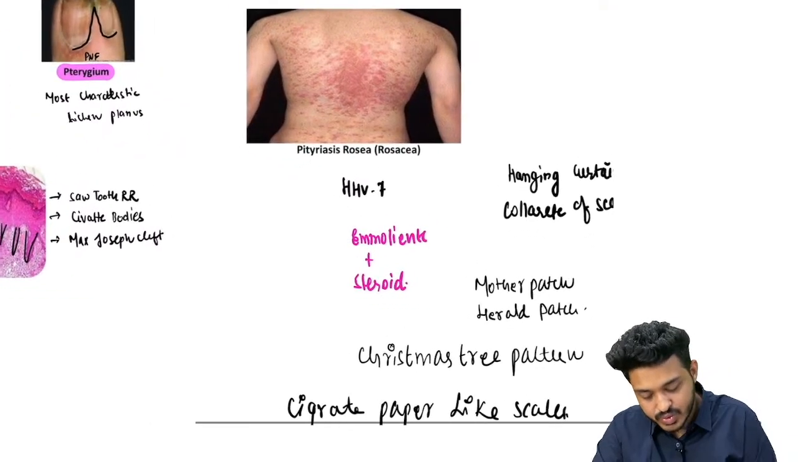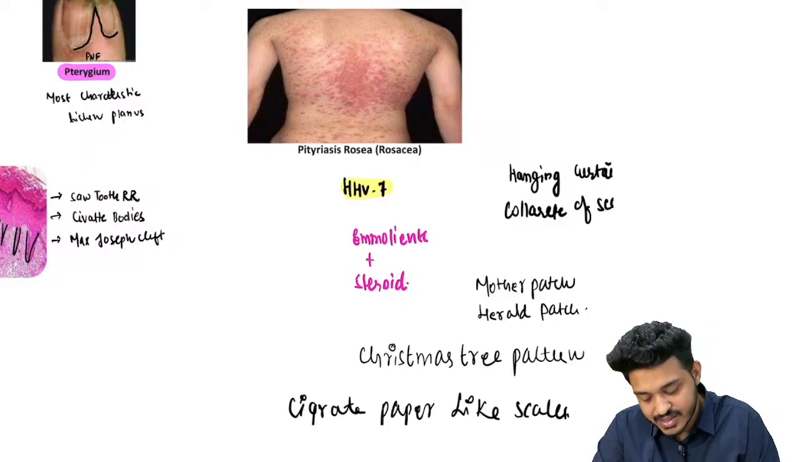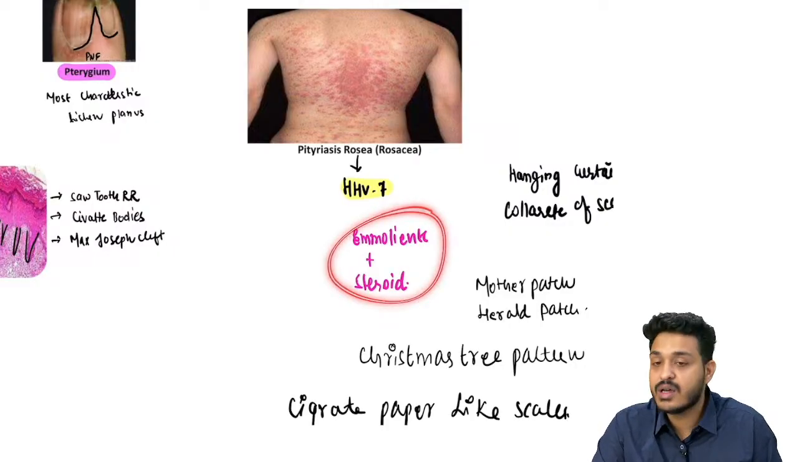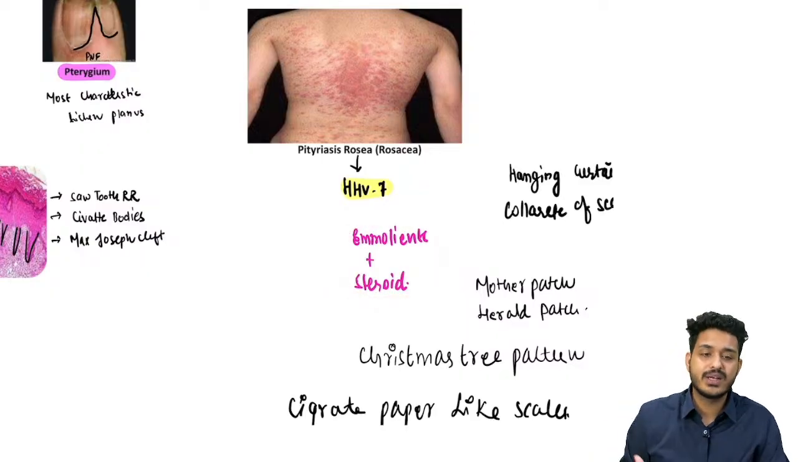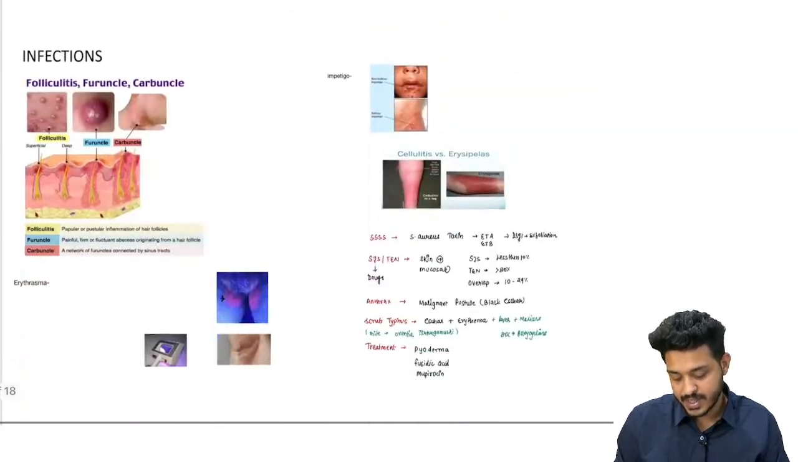It has got some association with HHV7. HHV7 has got some association with this pityriasis rosea. The treatment is you apply emollients or basic steroids, and this is going to get treated, right? So this is all about lichen planus and pityriasis rosea.